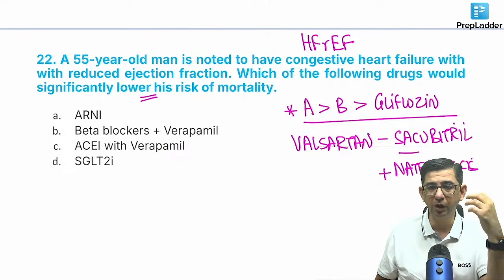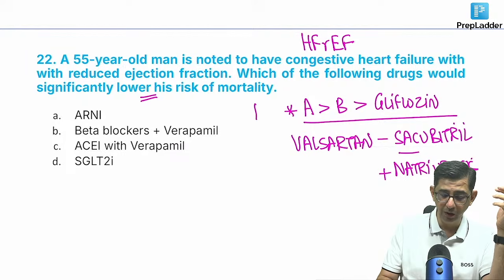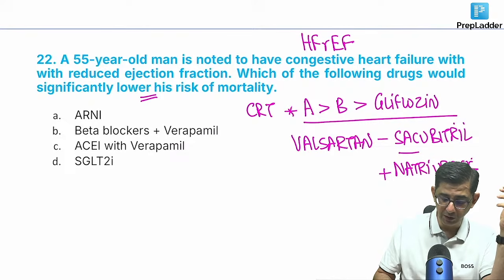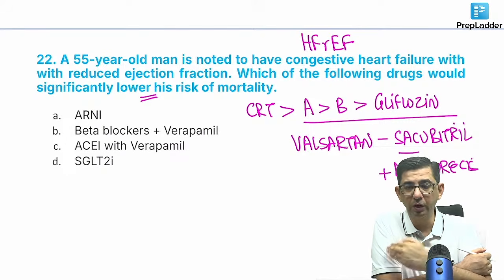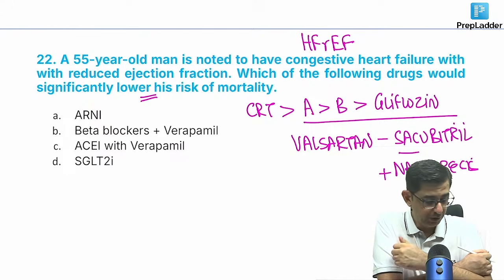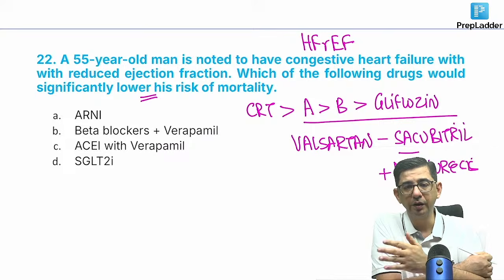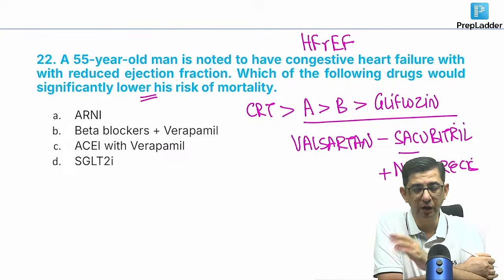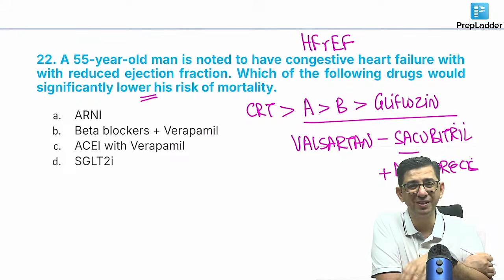In fact, for patients with heart failure, one of the important interventions, even more successful than this, that I can mention at the moment is cardiac resynchronization therapy, CRT, right? CRT makes a very significant impact in heart failure, especially if it is very severe heart failure contributing to the development of dilated cardiomyopathy in a patient. So we can do CRT, then we can be using ACE inhibitors, then beta blockers, and then gliflozin. So that's how the mortality reduction is. Max mortality reduction is with CRT, cardiac resynchronization therapy, that will make the ventricles beat together simultaneously. But that is like interventional cardiology.